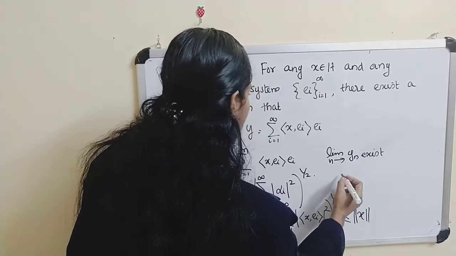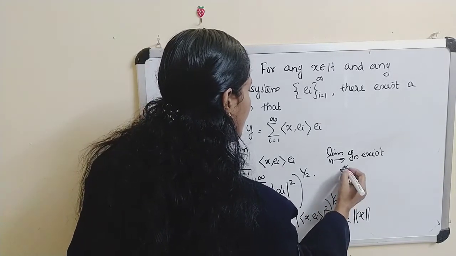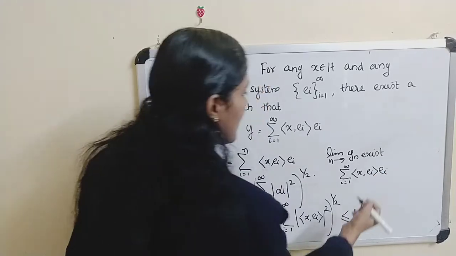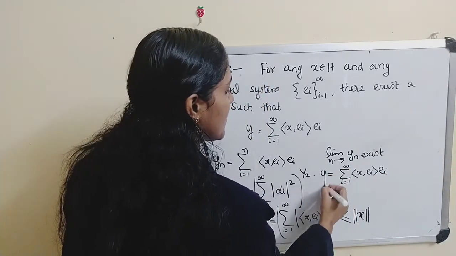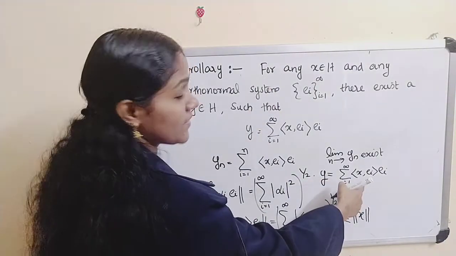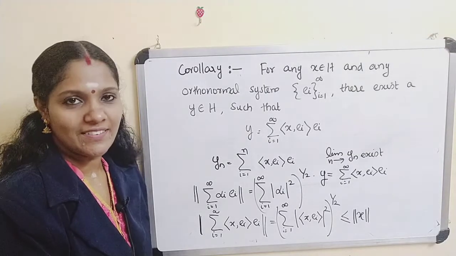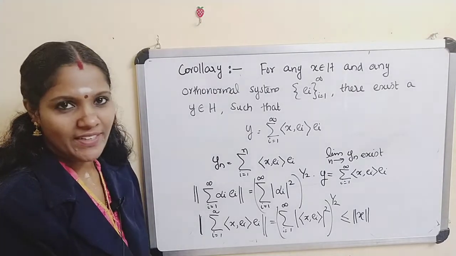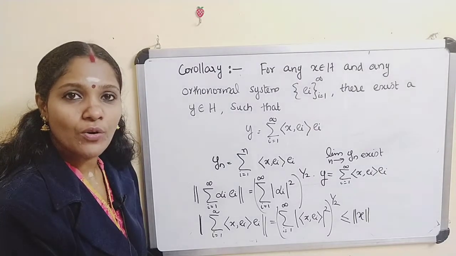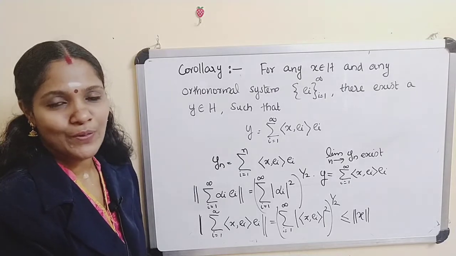This series converges, that is, limit n tends to infinity of y_n exists. And the limit of y_n is the sum from i equal to 1 to infinity of inner product of x, e_i times e_i, and as H is a Hilbert space, this limit also exists in H and we mark this as y. So y is the limit of our y_n and that exists. We proved the limit exists using the corollary of Pythagorean theorem, and this is our corollary.